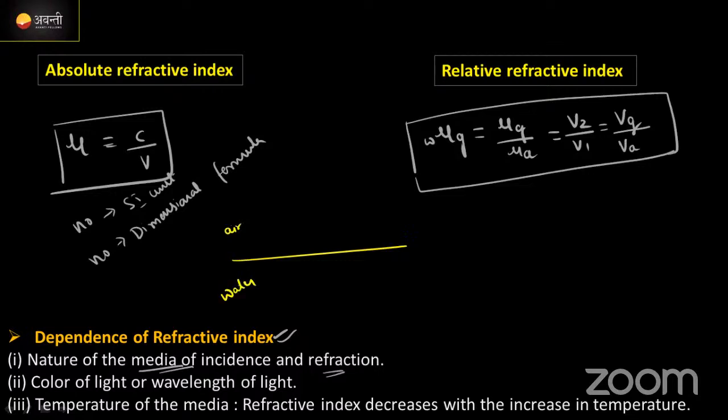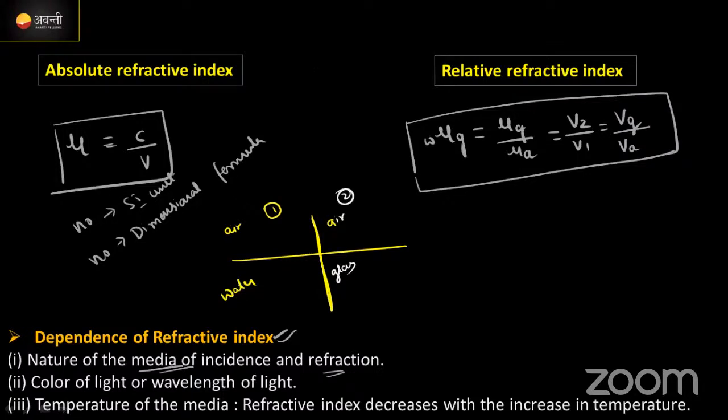Second case में, I'm going to take air and this is glass. Compare करो, air का refractive index same ही होता है दोनों तरफ. Comparatively, glass and water में, which one is the more denser medium?